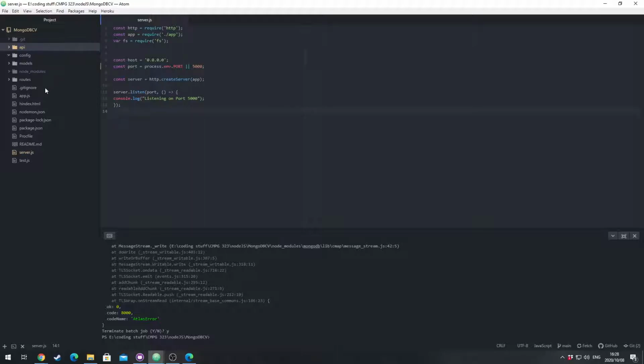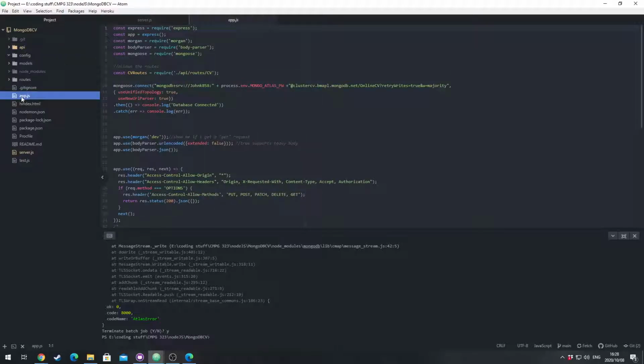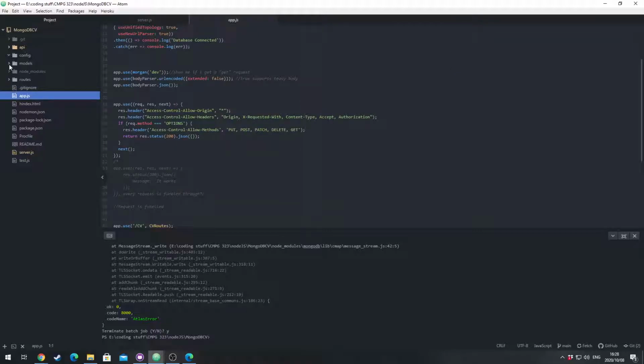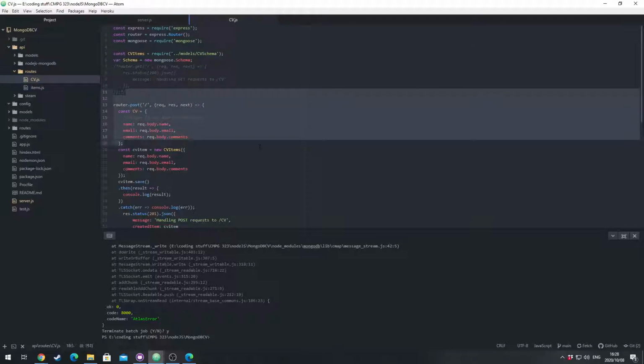So, from the server, you go into an app.js, but in this case, the app.js also needs routes. Now, the route is a database constructor type of software. Software is not the right word.